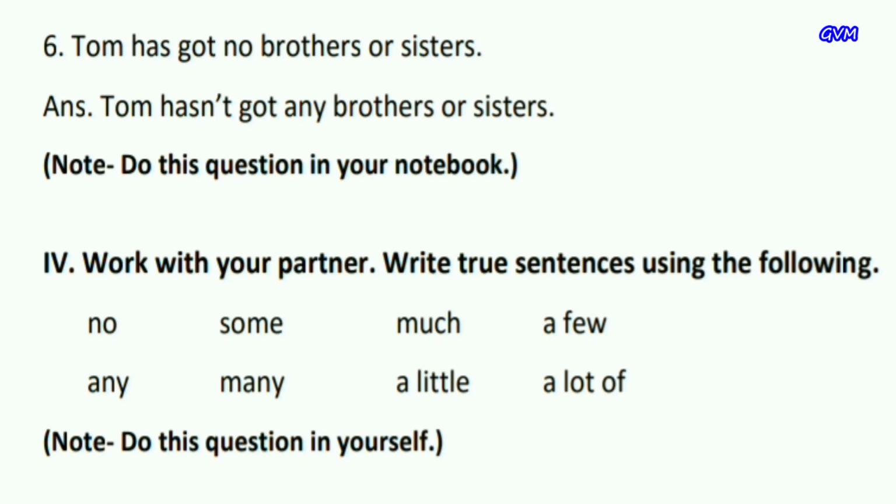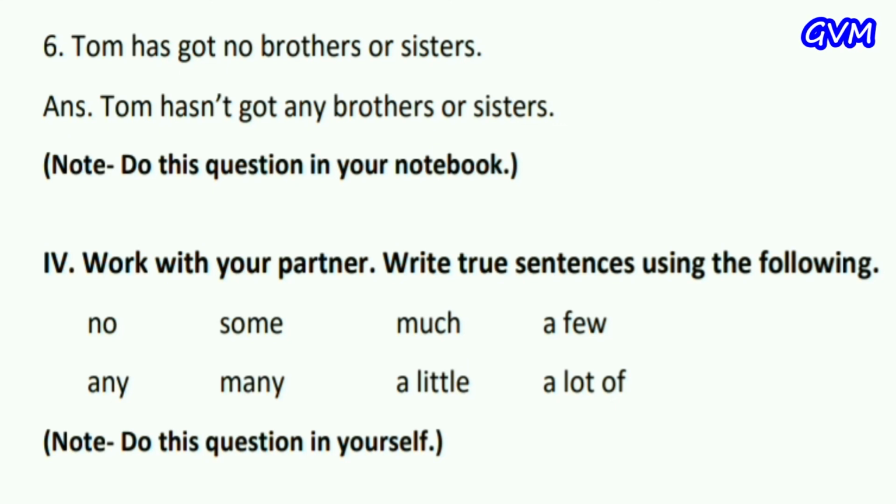Now, question number 4. Work with your partner. Write true sentences using the following. First one is no. And the sentence is I have no money in my pocket. Second determiner is some. And the sentence is there are some birds in the tree. Third is much. We use much with uncountables. So we make a sentence: how much cheese is there in the fridge? Fourth, a few. We use a few with countables. And the sentence is I have got a few tomatoes.